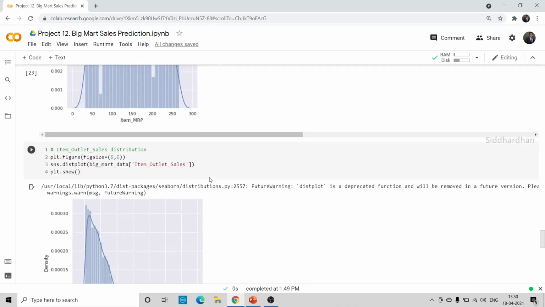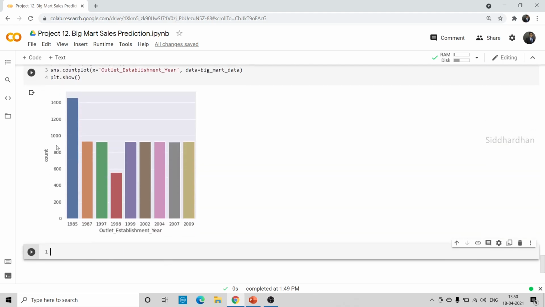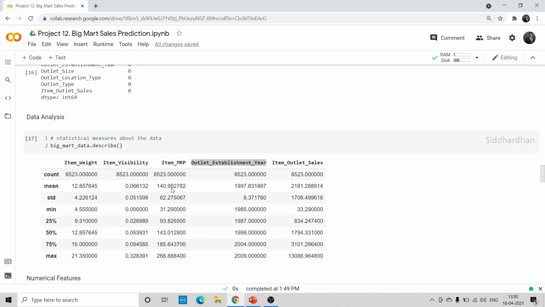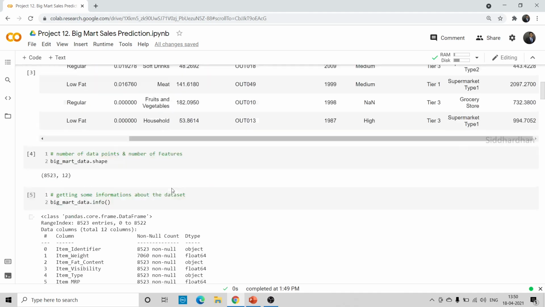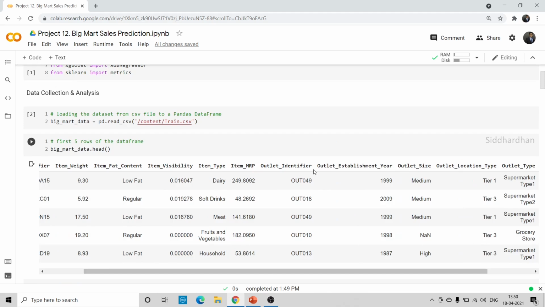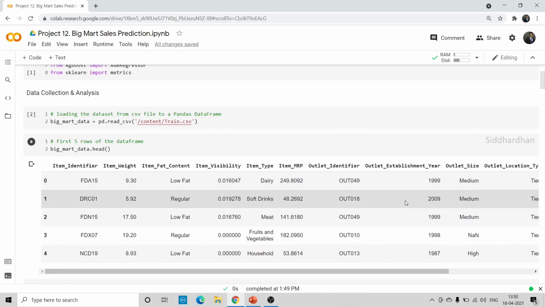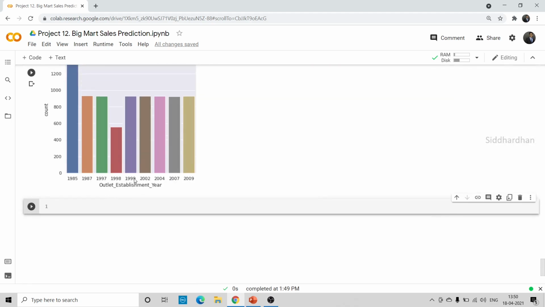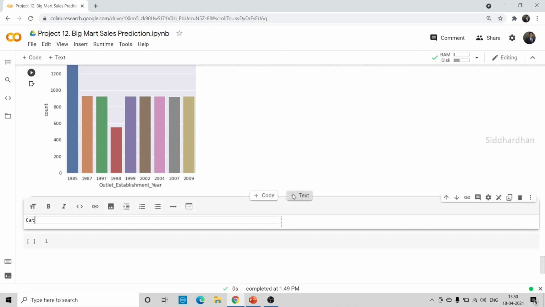So these are distributions, but these represent the actual numbers. We have about 8,000 data points, right? Most of the data points, more than 1,000, were created in the year 1985. The others are almost similar in the density of these particular values. Okay, so these are the numerical values, and next we need to check similar things for categorical features.